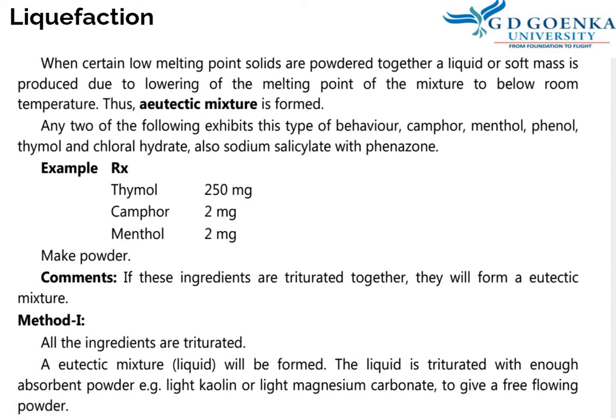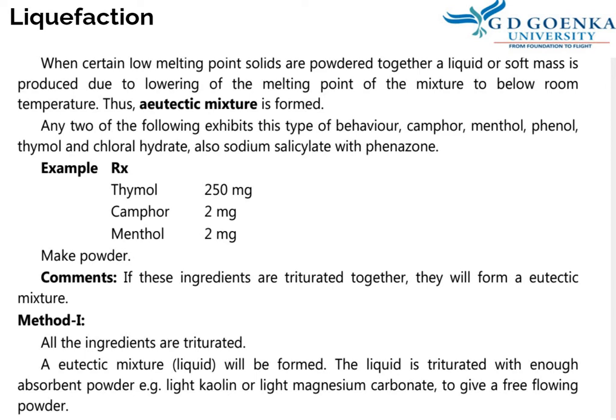Any two of the following exhibit this type of behavior: camphor, menthol, phenol, thymol and chloral hydrate, also sodium salicylate with phenazone. So these are the examples which exhibit eutexia. Here is another example: thymol 250 mg, camphor 2 mg, menthol 2 mg. All these are prone to absorb water and liquefy. Now, if these ingredients are triturated together, they will form a eutectic mixture.